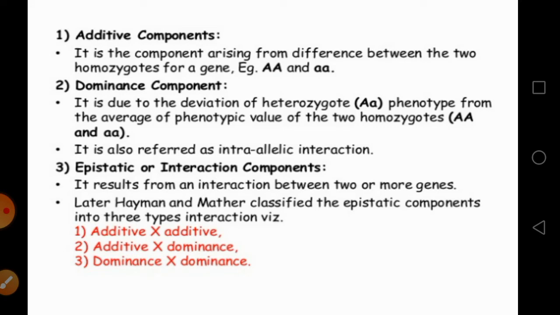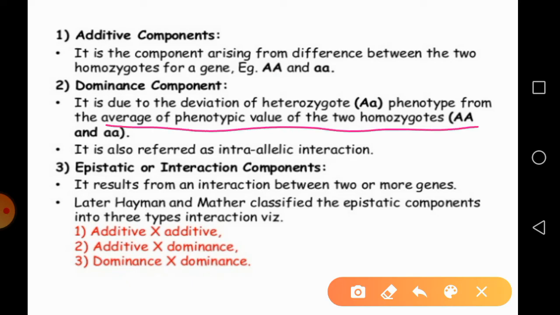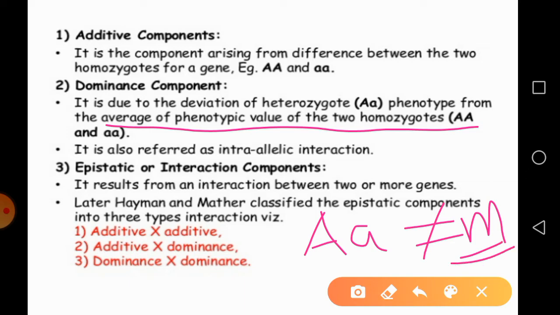So after crossing two homozygotes, whatever heterozygote individual you get will have a different phenotypic value than the average of both parents. So capital A small a, which is a heterozygote, is not equal to the mid parent value. Whatever deviation this individual shows from the mid parent value is called dominance variance,